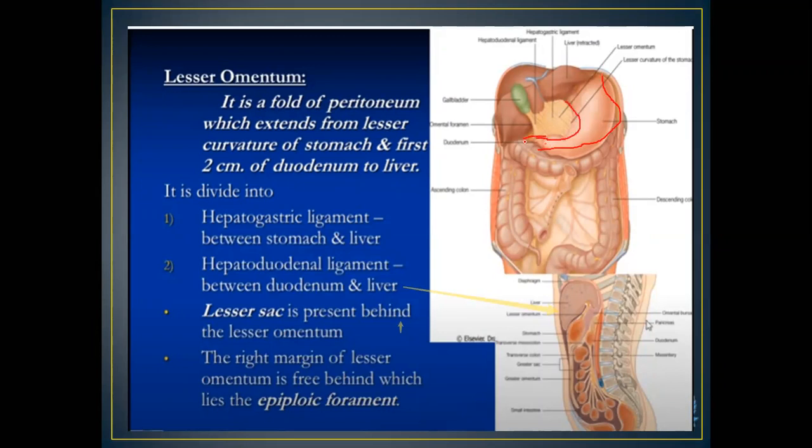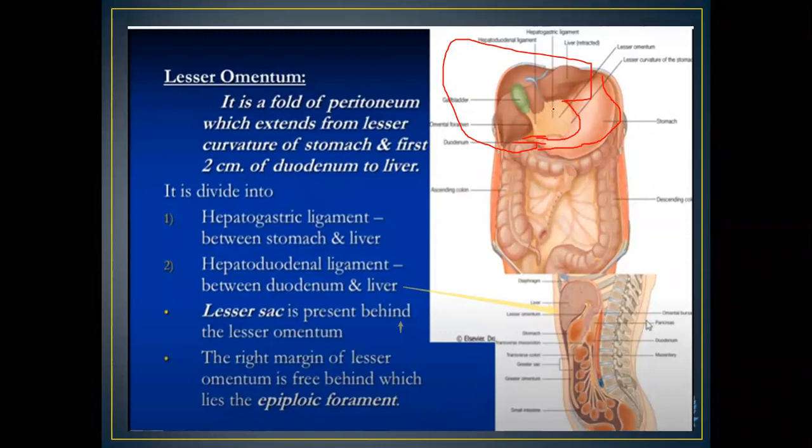From the stomach, the duodenum starts directly, if you can look here. And this whole part is the liver. So this small space in between the lesser curvature of the stomach and 2 centimeters of duodenum, which is connecting with the liver, is known as the lesser omentum.